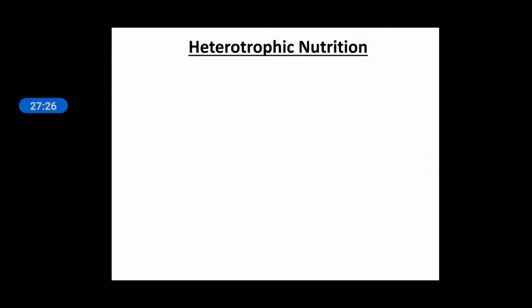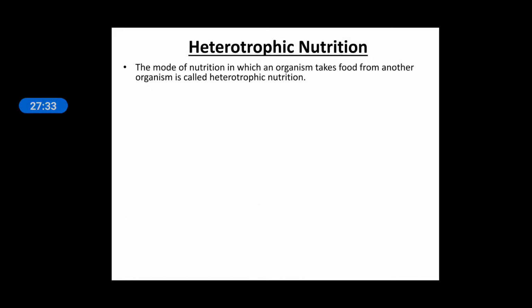So this is all about the autotrophic mode of nutrition. Now we will discuss the heterotrophic mode of nutrition. Hetero means different, trophic means nutrition, different type of nutrition. These are the organisms which depend on other organisms, or you can say they take organic carbon from other sources. They do not prepare their own food. So the definition is: the mode of nutrition in which an organism takes food from another organism is called heterotrophic nutrition.